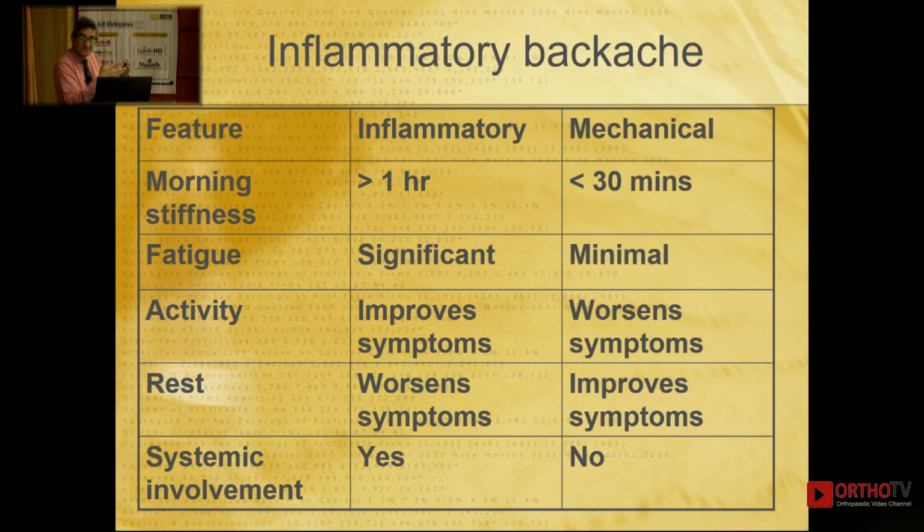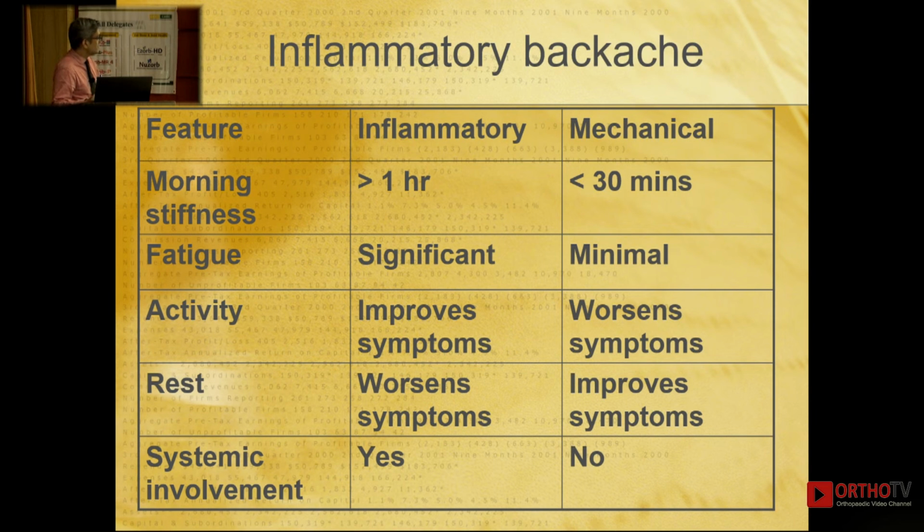When the patient gets up in the morning, maximum concentration of cytokines is in that area. So he finds it difficult to get up, difficult to walk. The moment he starts walking, blood supply increases, all the cytokines are washed away, then the pain improves. So this is exactly why inflammatory backache has so much morning stiffness. These cytokines also cause fatigue. So the moment significant fatigue comes into the picture, think of inflammatory backache of the seronegative spondyloarthritis group or ankylosing spondylitis.